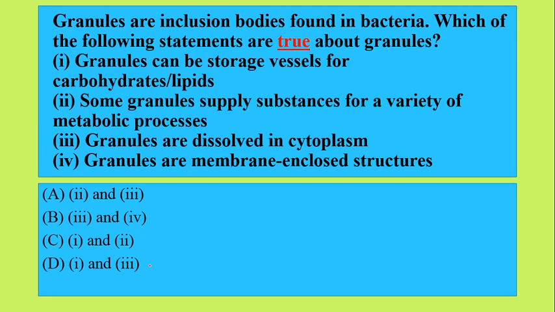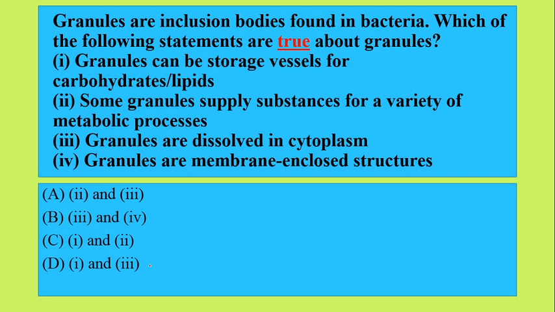Now we have granules that are inclusion bodies found in bacteria. Which of the following statements are true about granules? First statement says granules can be storage vessels for carbohydrates and lipids. Some granules supply substances for a variety of metabolic processes. Granules are dissolved in cytoplasm and granules are membrane enclosed structures.